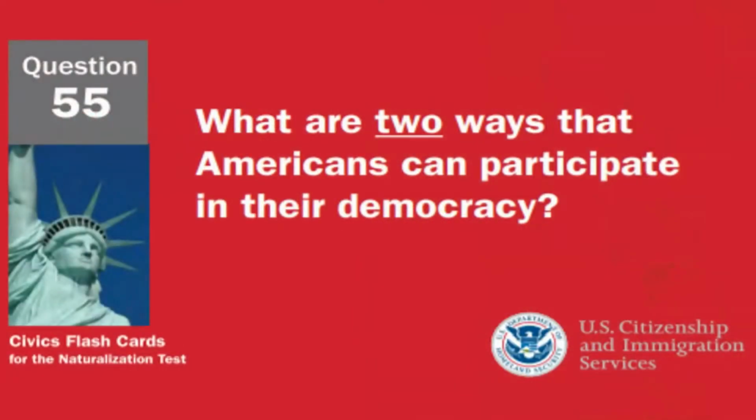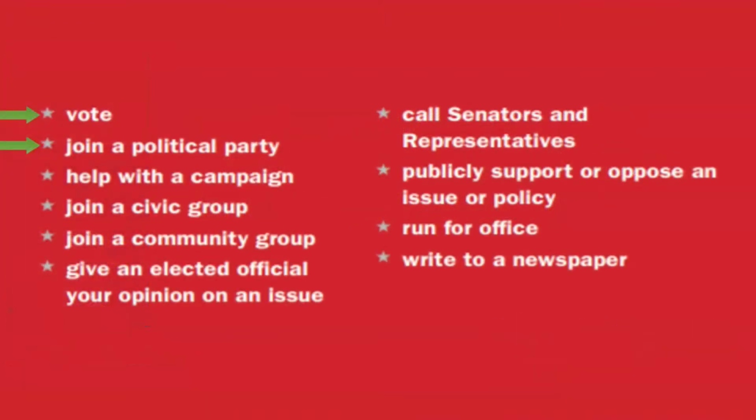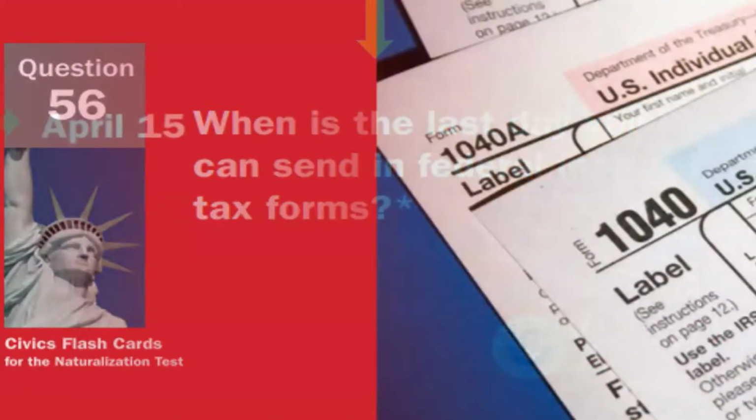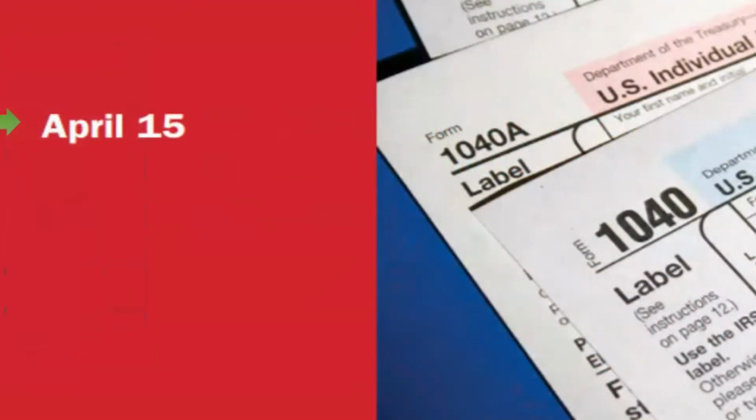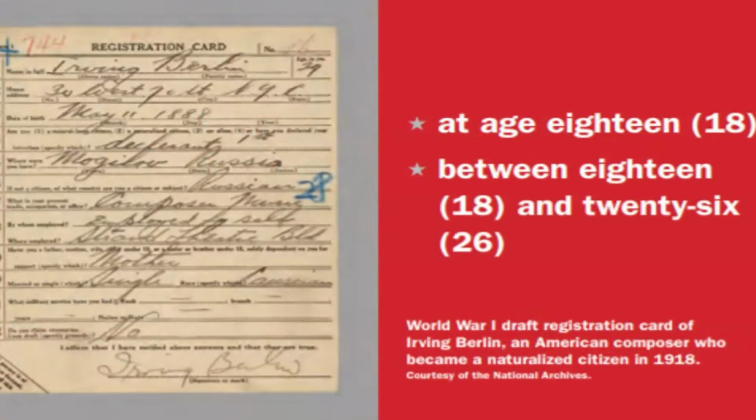What are 2 ways that Americans can participate in the democracy? 2 ways that Americans can participate in the democracy are to vote and also join a political party. When is the last day you can send in federal income tax forms? The last day you can send in federal income tax forms is April 15th. When must all men register for the Selective Service? All men must register for the Selective Service at the age of 18.